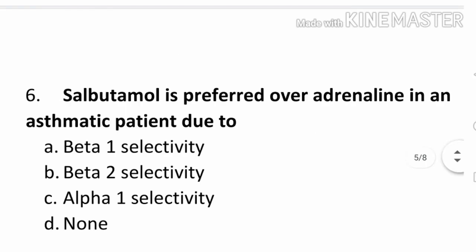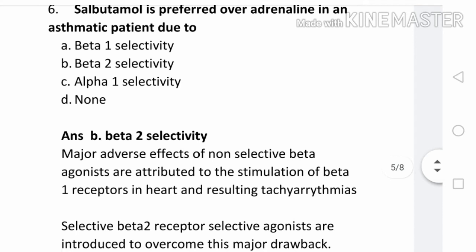Question number 6. Salbutamol is preferred over adrenaline in an asthmatic patient due to option A beta 1 selectivity, option B beta 2 selectivity, option C alpha 1 selectivity, option D none. The correct answer is B beta 2 selectivity. Major adverse effect of non-selective beta agonists are attributed to the stimulation of beta 1 receptor in heart and resulting in tachyarrhythmia. Selective beta 2 receptor agonists are introduced to overcome this major drawback. So, salbutamol is preferred over adrenaline in an asthmatic patient due to beta 2 selectivity.